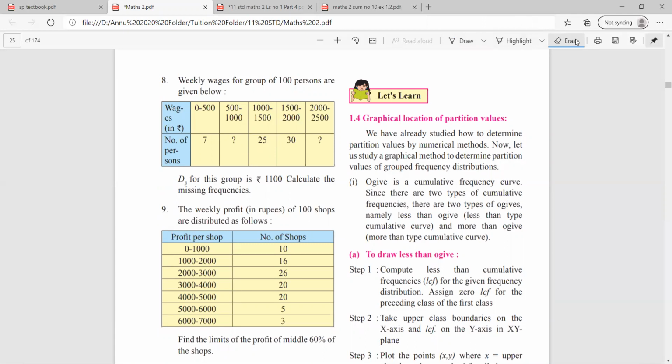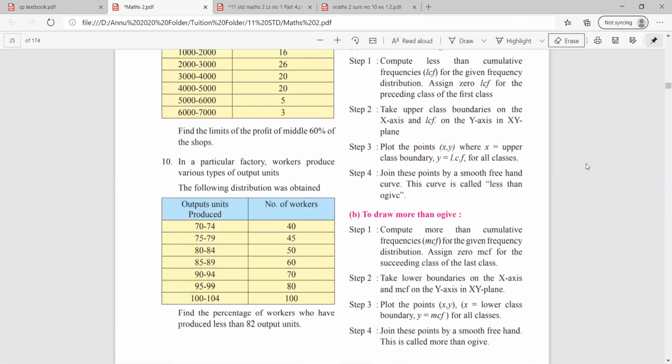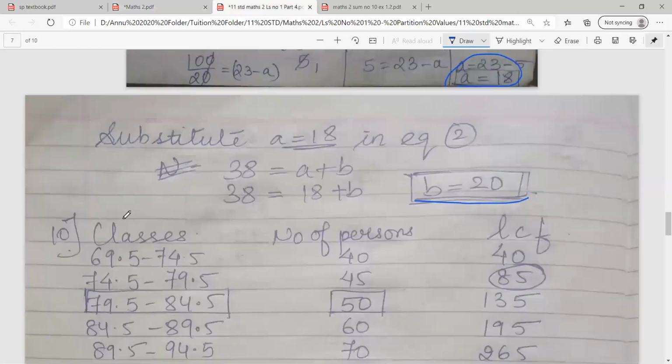Okay. So finally coming to the last sum of this particular exercise, sum number 10. Let's see what is said here. In a particular factory, the workers produce various types of output. Now, as you can see, the output is not continuous, the very first thing. Find the percentage of workers who have produced less than 82 output units. So what will be the first thing, class? What you will do is, you will make the classes continuous.